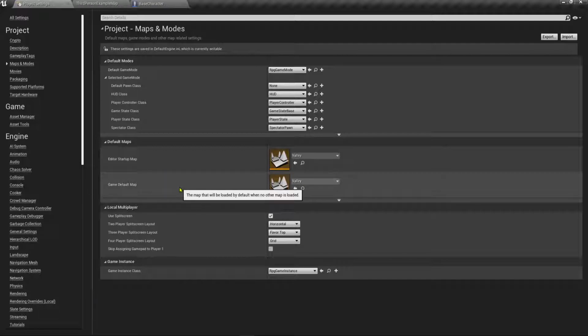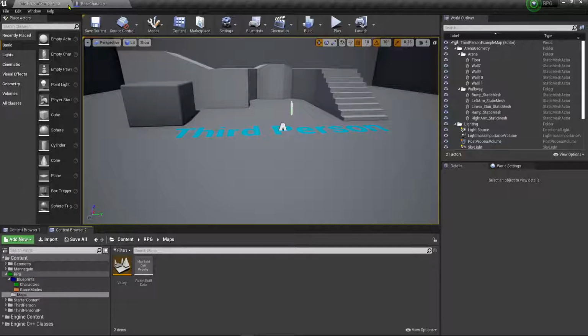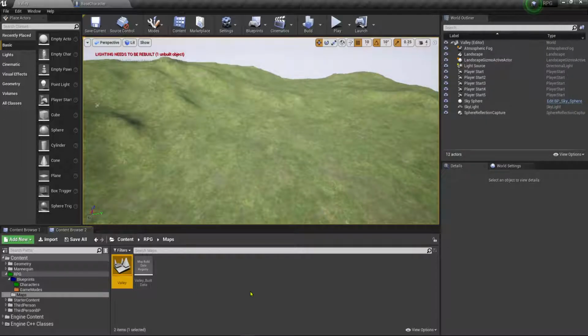When we create a main menu or something to start our game, we'll actually change that as the default map to begin our game. So just make sure you do that. That takes care of that, and then we'll go ahead and double click, and we'll load up our valley.